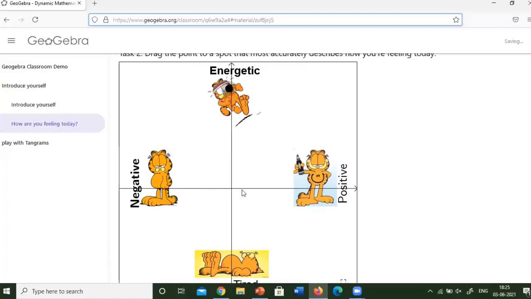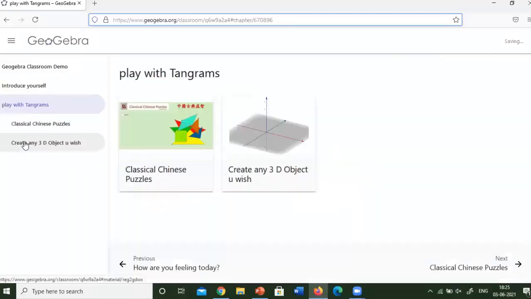I don't think this is a pandemic time, so there is no chance for positive. I don't want anyone to be positive. So I want everyone to be energetic and active in my classroom. Like this, the students have done this work, and then play diagrams is another activity.